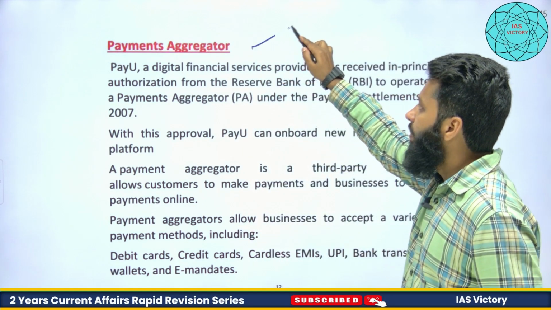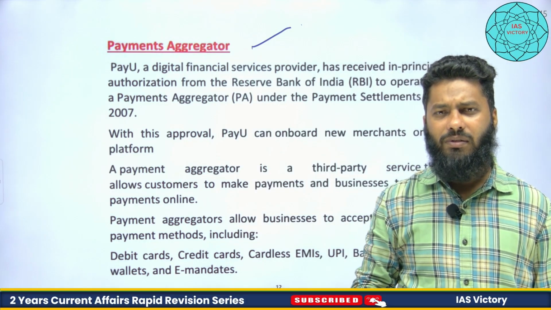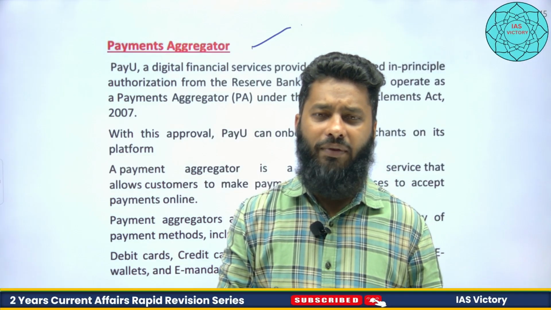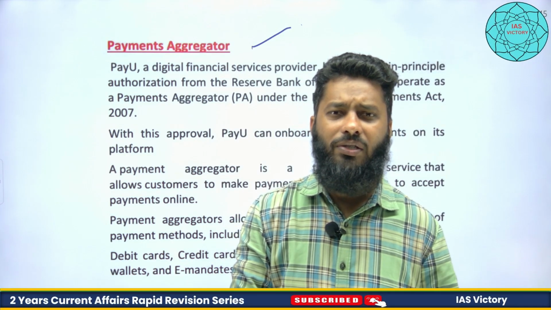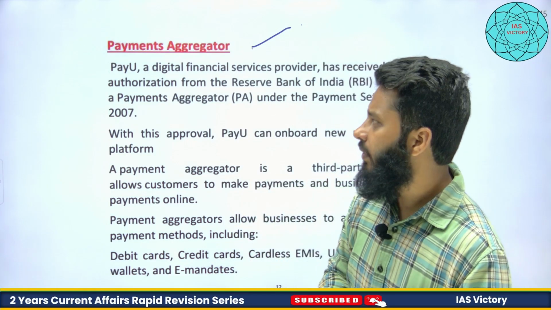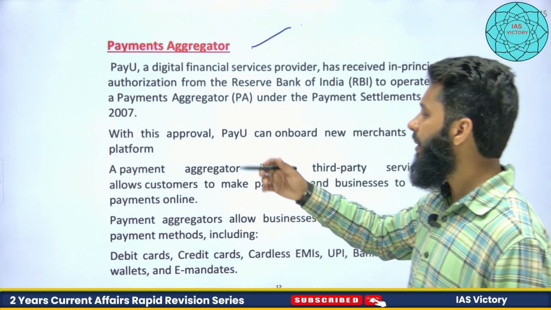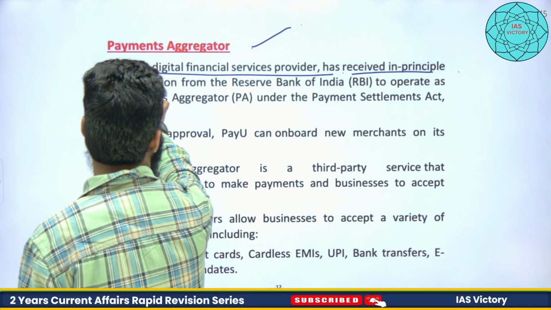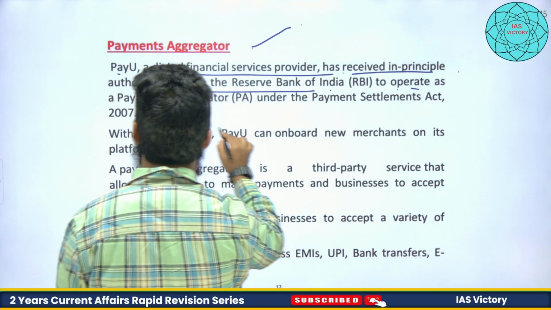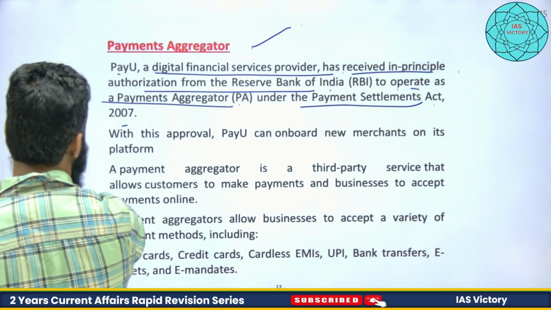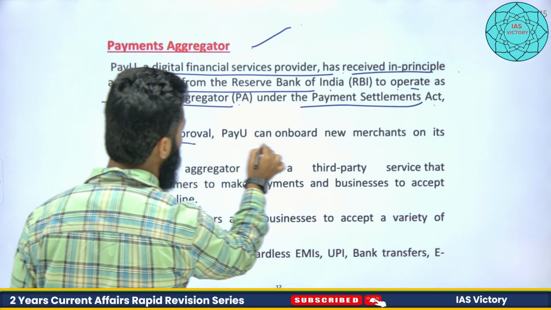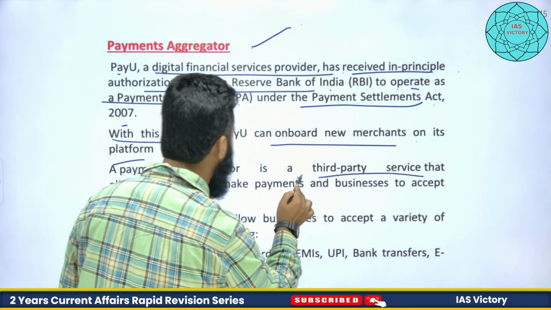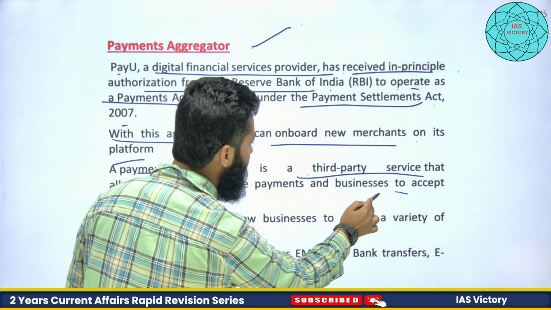That is why. Payment aggregator, when we pay online, for example, when you are shopping online, then maybe PayU, you must have seen PayU, you must have seen many other financial intermediaries, like Paytm also is one of the financial intermediaries. So Paytm, payment aggregator like PayU, a digital financial service provider, has received in-principle authorization from the RBI to operate as a payment aggregator under the Payment and Settlement Systems Act 2007. With this approval, PayU can onboard new merchants on its platform. A payment aggregator is a third-party service that allows customers to make payments and businesses to accept payments online.